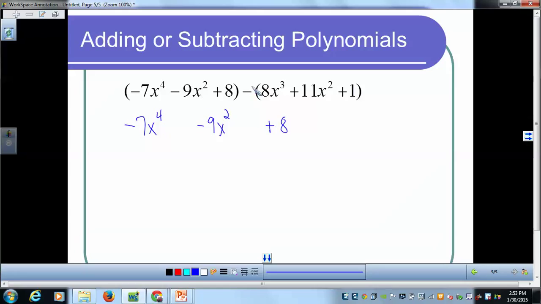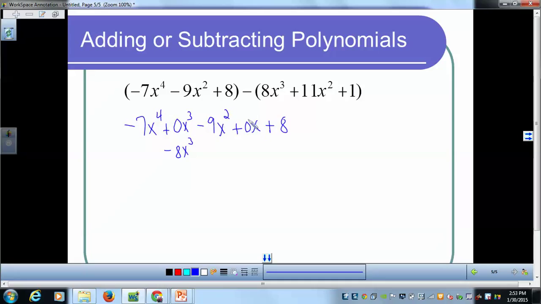Okay, so now I need to subtract our trinomial here. Once again, I'm going to distribute this negative to each term as I reorganize my work. So when I subtract 8x cubed, that's really negative 8x cubed. Notice this is the x cubed column, so I'm going to put that negative 8x cubed here. Now if it helps you, you might want to put a placeholder in, like 0x cubed if you're missing a term, and you could put plus 0x.